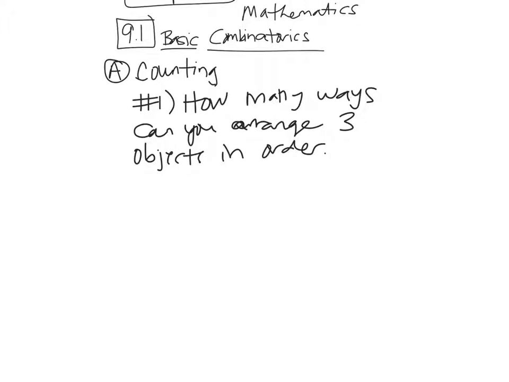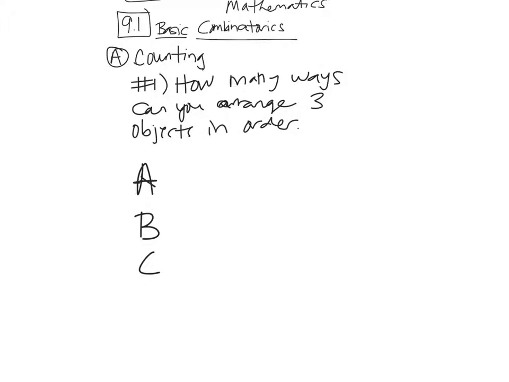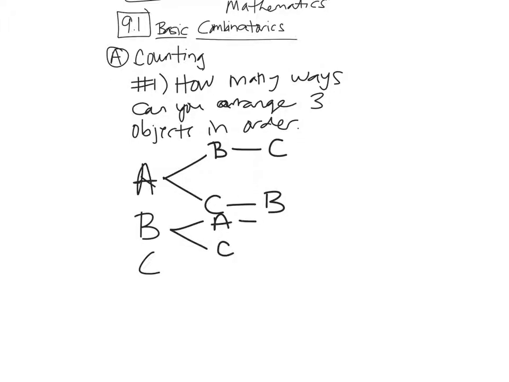What they do is they give you this tree. I'll show you what they do. They take A, B, and C. Those are your 3 things. If you choose A first, then you have 2 options from there: either B can go second or C can go second. Then from there, you only have one other option. C would have to go last, or B would have to go last. For B, there are 2 options: you can go to A or C. After you go to A, you'll go to C, and after you go to C, you'll go to A.